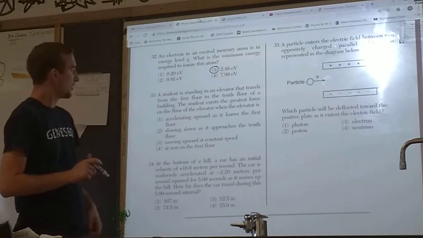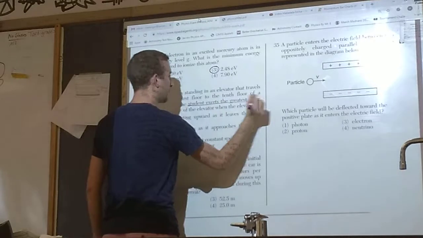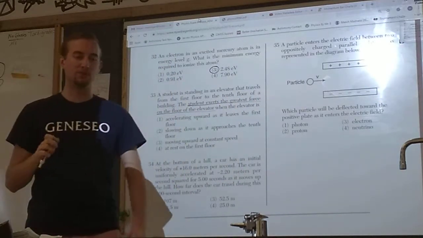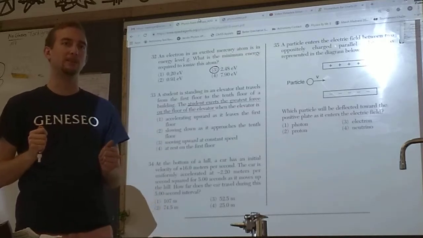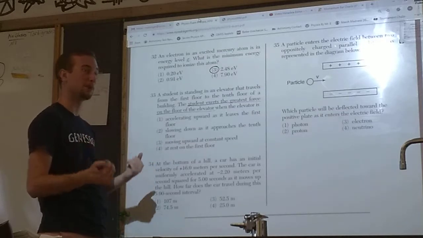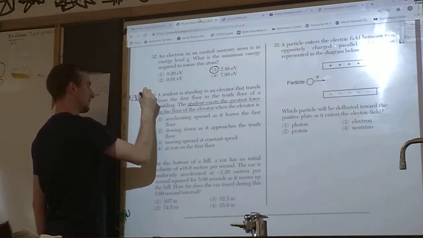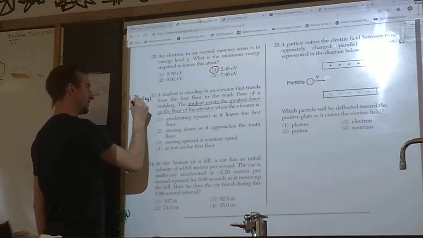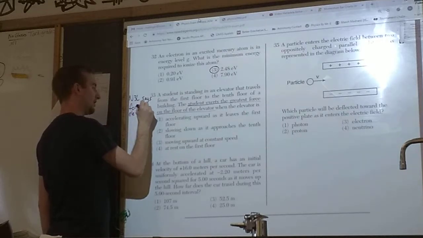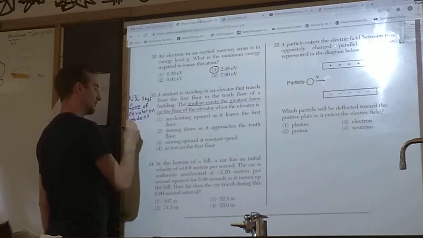So, the student exerts the greatest force on the floor of the elevator. Let's think about what that means. What else must be greatest? If the student is pushing really hard on the floor of the elevator, Newton's third law says that the force of the elevator on the student must also be at its greatest. Force of elevator on student is also greatest.